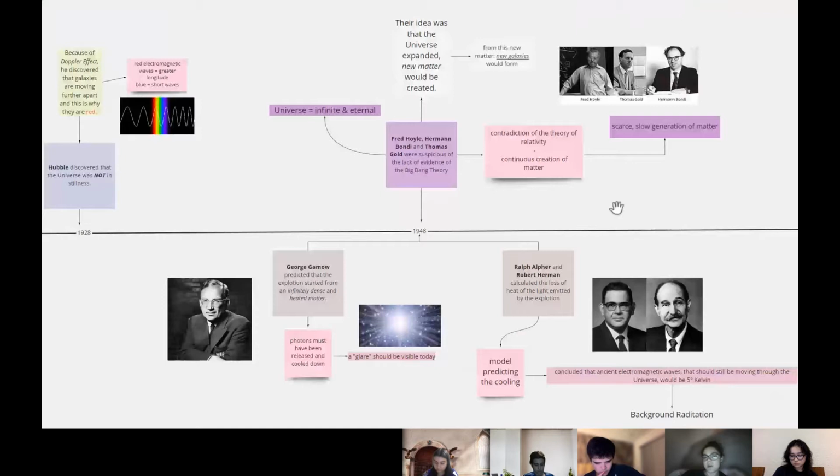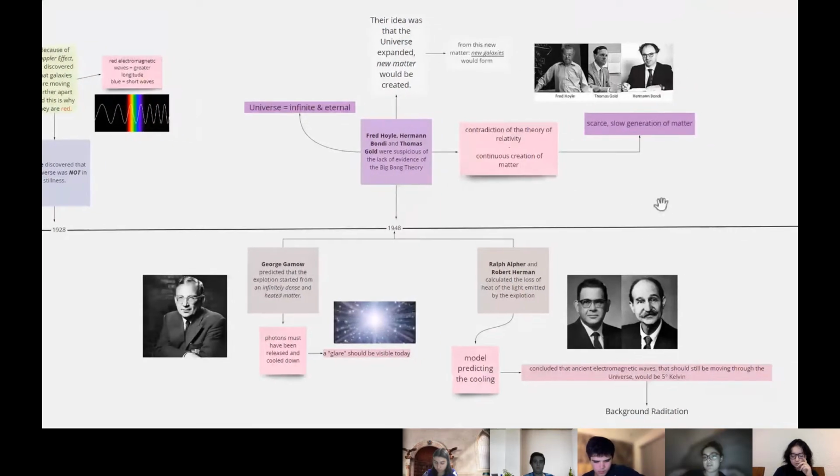Simultaneously, Ralph Alpher and Robert Herman calculated the loss of heat of the light emitted by the explosion. They created a model predicting the cooling of said heat. They concluded that ancient electromagnetic waves that should still be moving through the universe would be 5 degrees Kelvin. This was called background radiation.